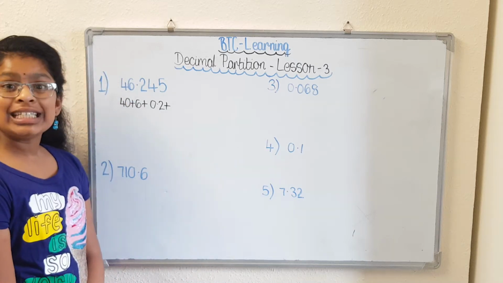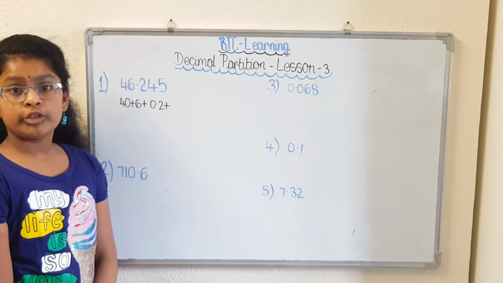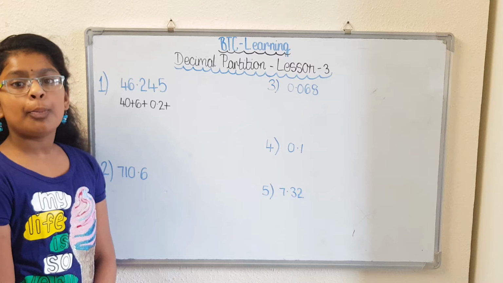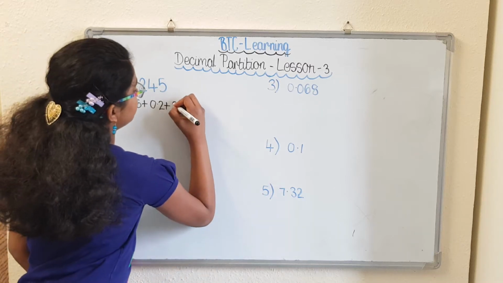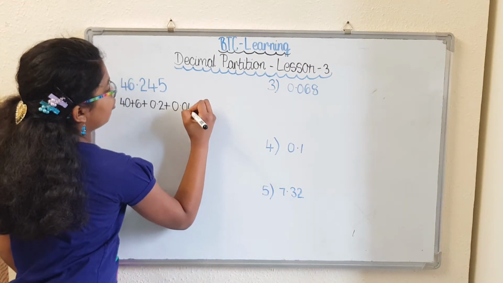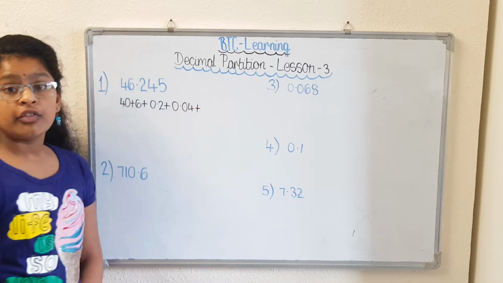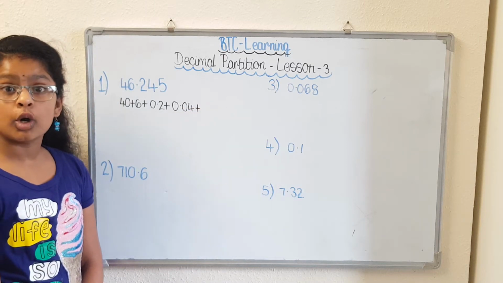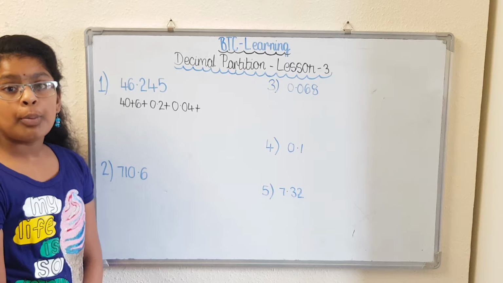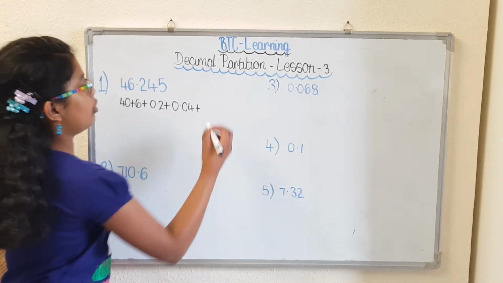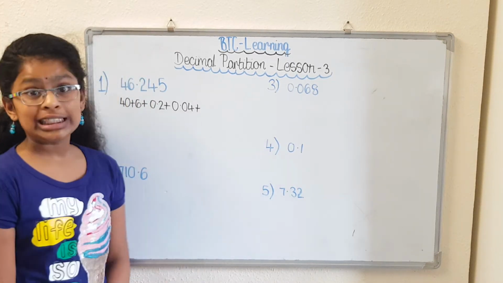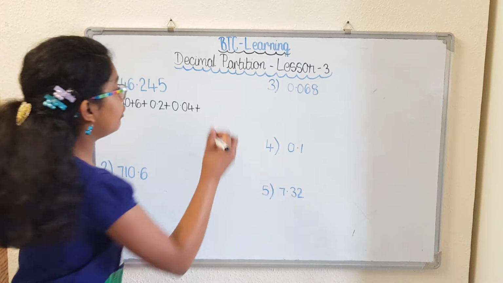The 4 is in a hundredths column, so it's 0.04. The 5 is in a thousandths column, so it is 0.004. No, 0.005.